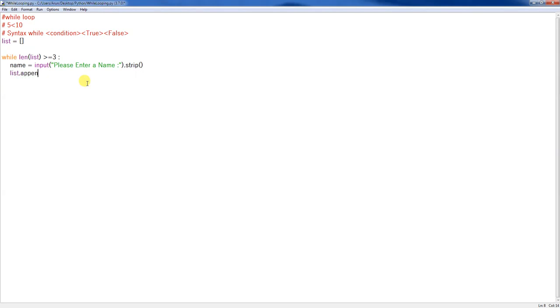Okay, and then I'm going to add the data into the list. Add dot append name, and I'm going to print the name in the list. Okay, just go through the program now. I have a list which is empty, and I'm checking in a while loop whether the length of the list is greater than or equal to 3. So I'm allowing the user to enter the data. Okay, let's try that.